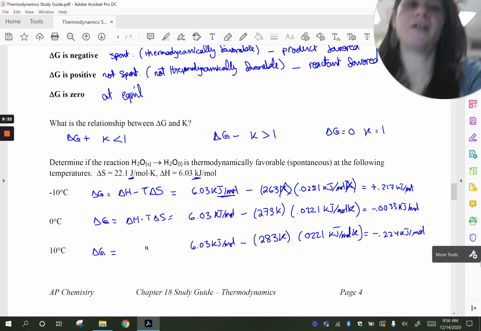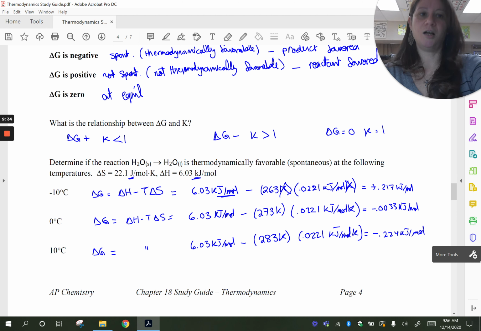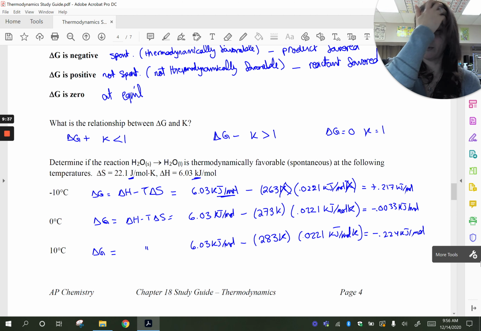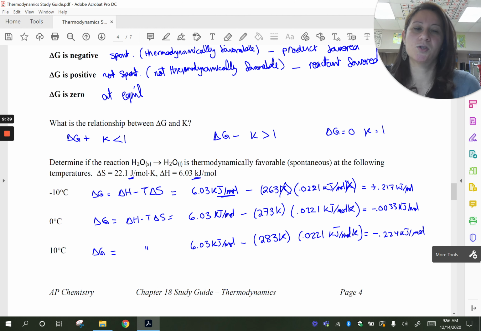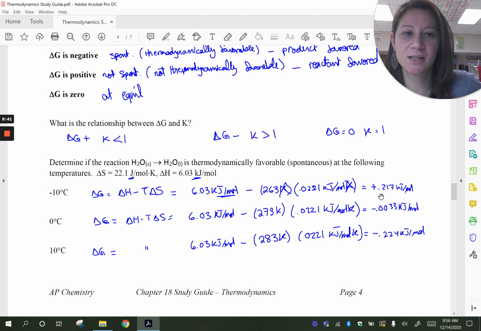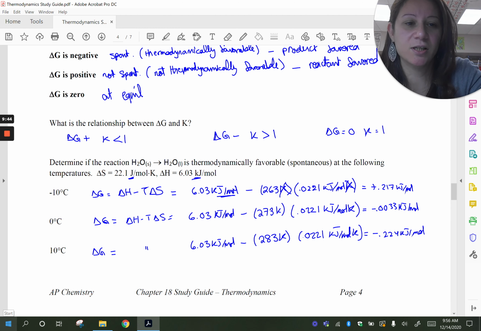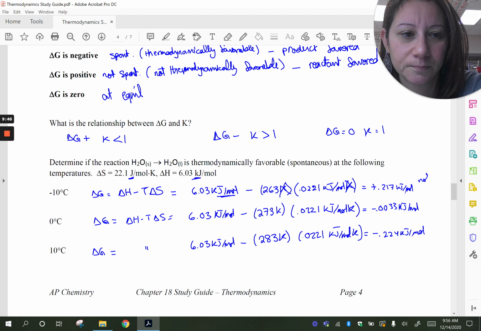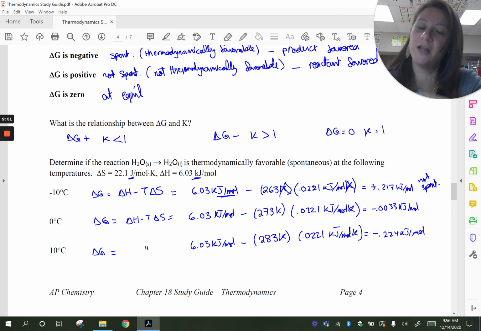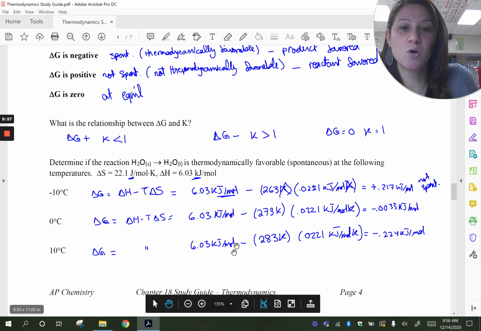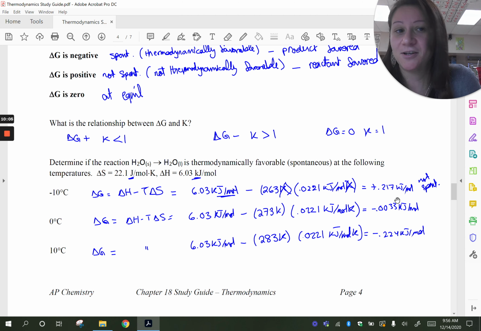So let's look at these values and decide, is this process thermodynamically favorable at these temperatures? So here, it's a positive value, so that means it's not spontaneous. Not thermodynamically favorable. I'm going to use spontaneous because it's just shorter to write, but on the AP exam, you want to use thermodynamically favorable. College Board prefers that term. So we know that, right? At negative 10, water is not going to melt, or ice is not going to melt. So we knew that that's not spontaneous, right?